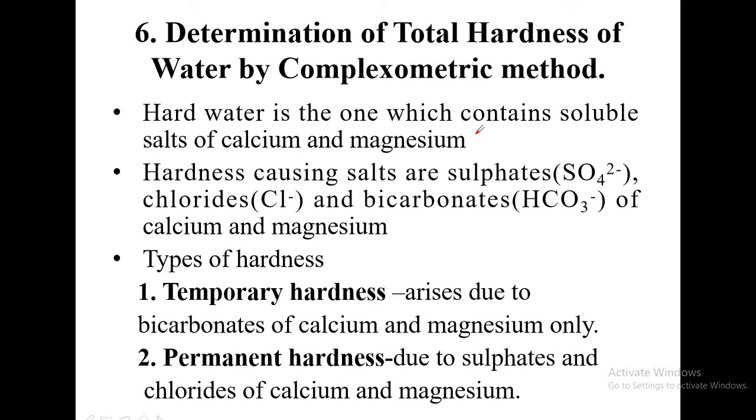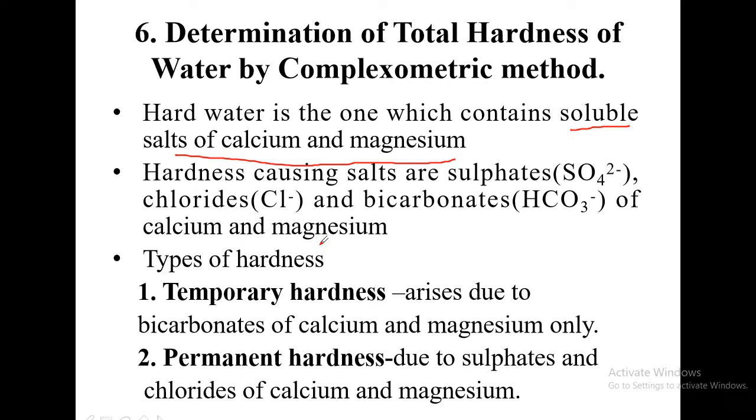But as an engineering student, you are not supposed to give such definitions. Here you are expected to give a definition like: hard water is the one which contains soluble salts of calcium and magnesium.